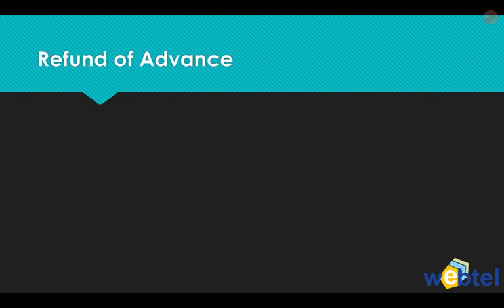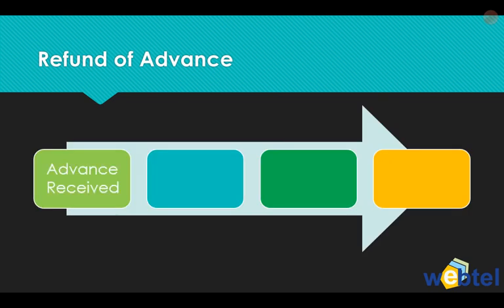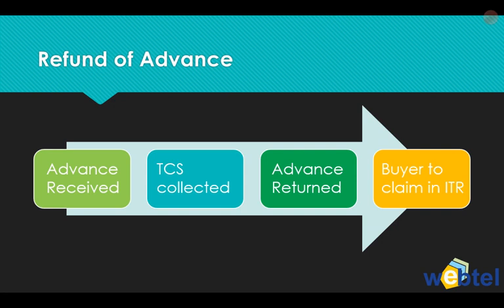Now cases also come where we receive advance and we refund advance. So what will happen in that case? Let us see. If let us say some advance has been received and we collect TCS on that, because it's to be collected on the advance amount also, and later on some problem is there and advance is returned, what will happen in that case? In that case, you do not have to refund TCS or anything like that. The buyer will claim that TCS in the ITRs. So that is how it will be handled.